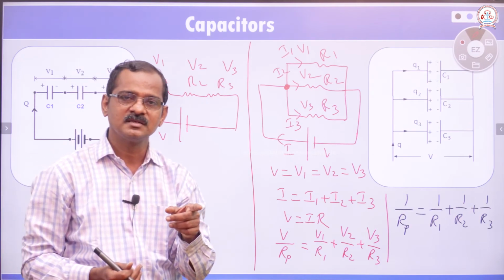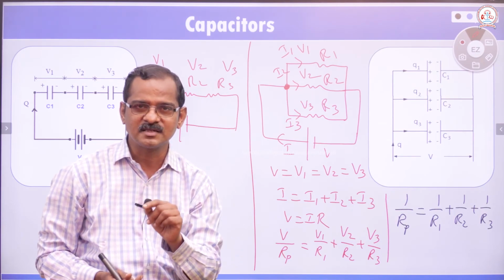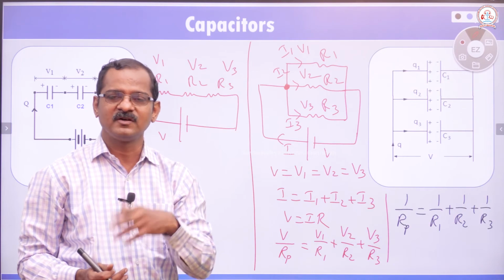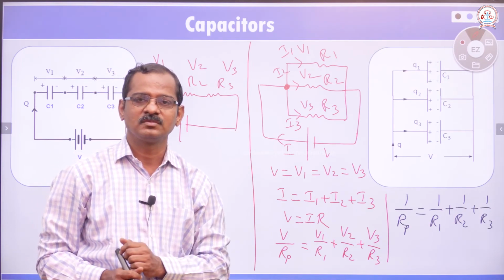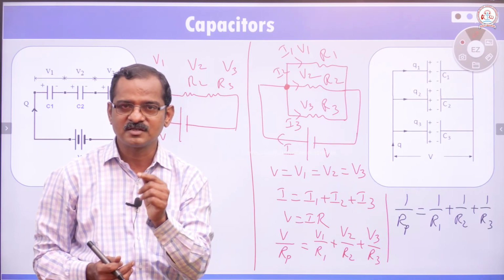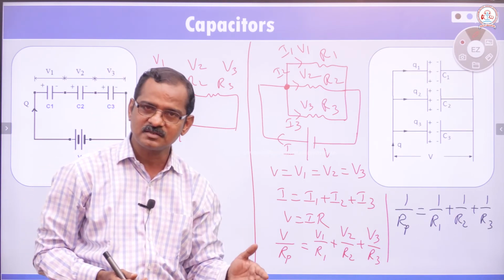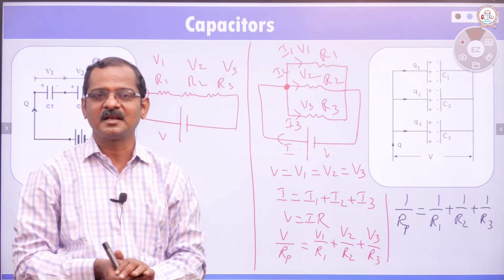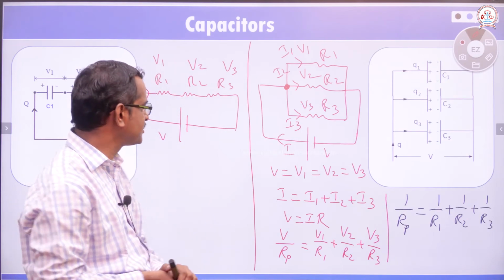Kirchhoff's second rule is that the algebraic sum of the product of current and resistance in a closed circuit is equal to the algebraic sum of the EMFs of the same closed circuit. It is Kirchhoff's voltage rule. It is according to the law of conservation of energy. Kirchhoff's first rule is based on the law of conservation of charge. Kirchhoff's second rule is based on the law of conservation of energy, just like Lenz's law in magnetism, which is also based on the law of conservation of energy.